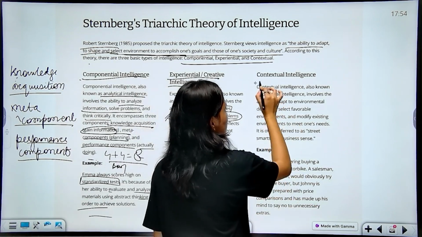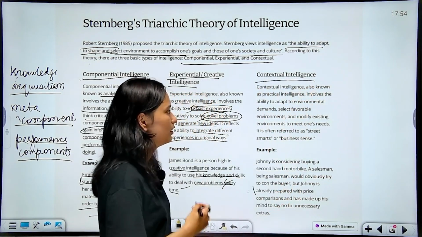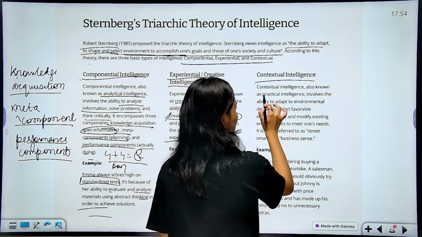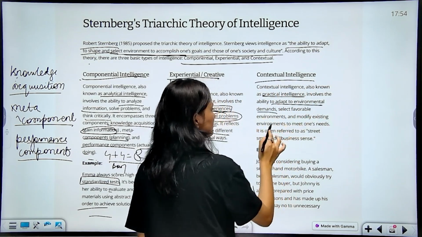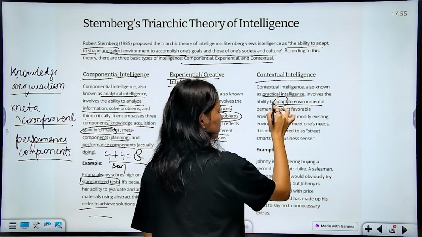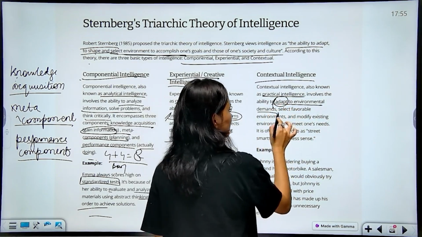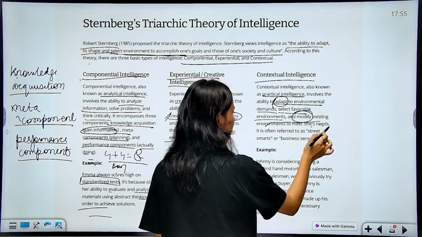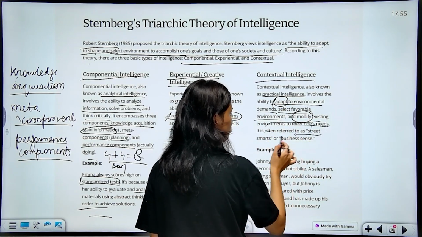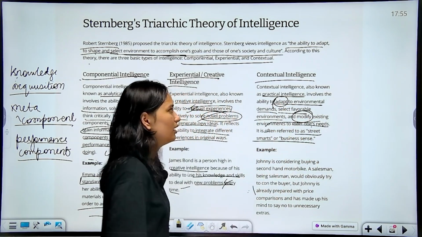Last we have contextual intelligence. Contextual intelligence is also known as practical intelligence. It involves the ability to adapt to environment demands. I want you to focus on the word adapt. Select favorable environment, modify existing environments to meet one's needs. It's often referred to as street smarts or business sense.